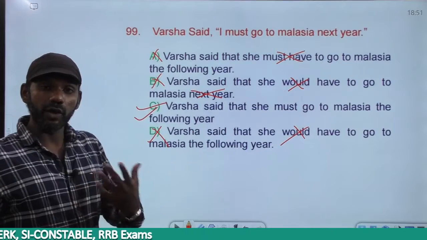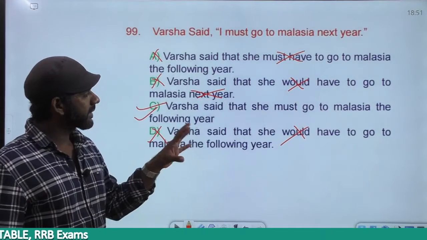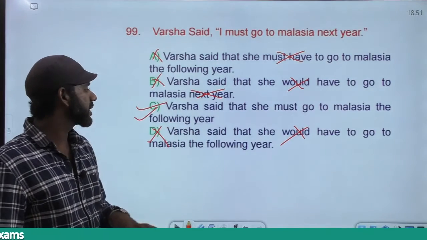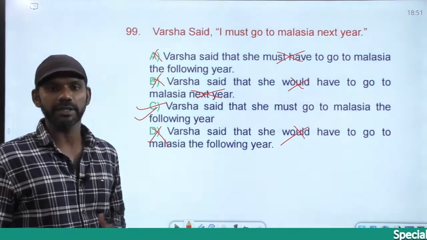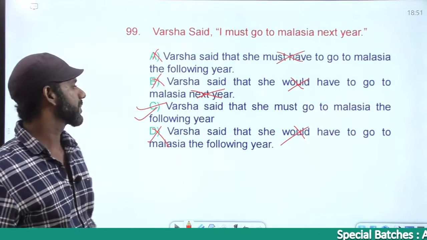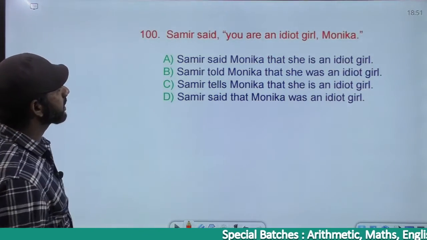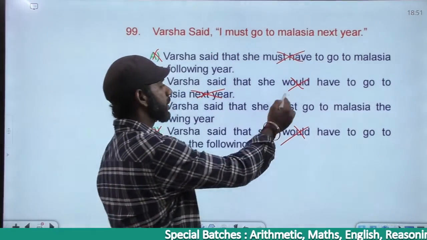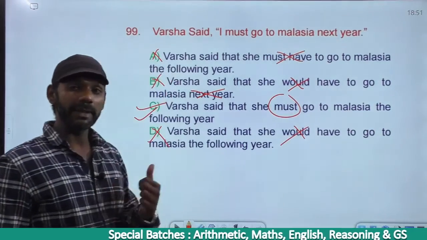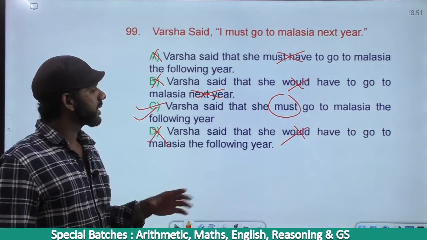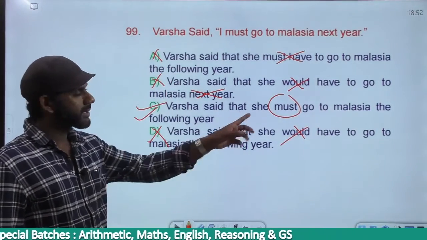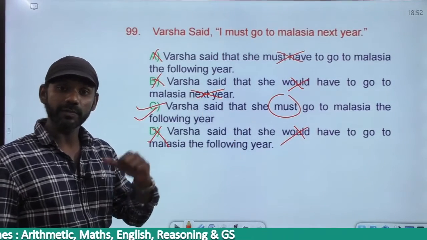If we had one more option, Varsha said that she had to go to Malaysia the following year, then it's completely fine. That must be a better option here. Right. Come to the next one. Now here, as next year is there, we can go for must, because had to will be past tense. As next year is there, it changes to the following year. So in this case, must is fine because had to refers to past tense.